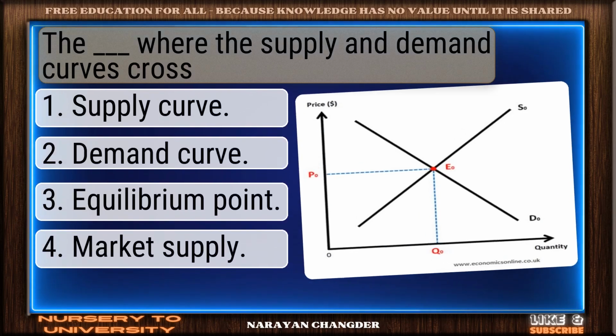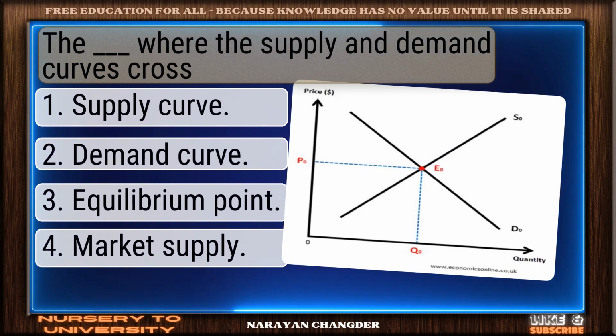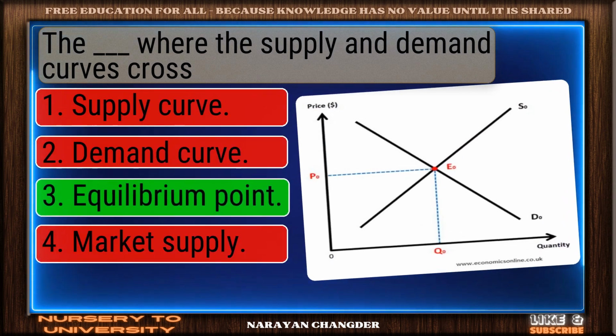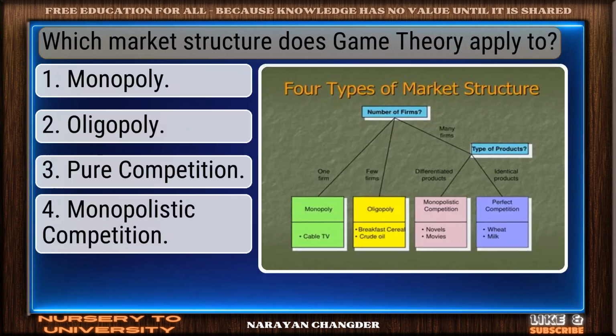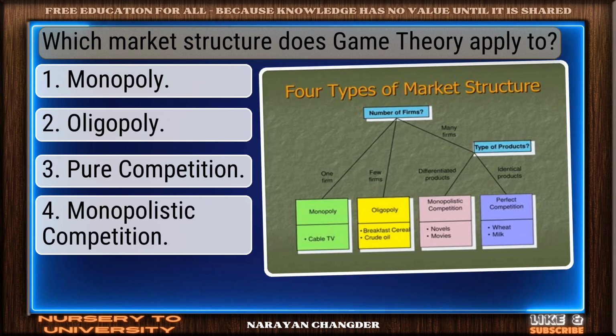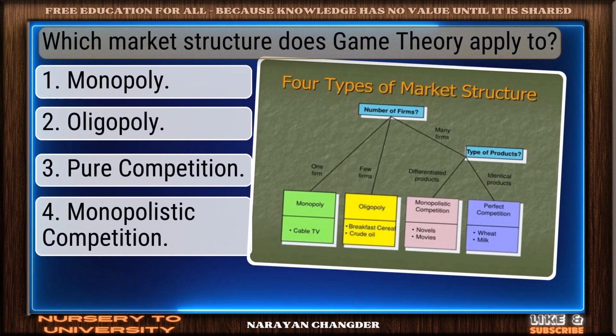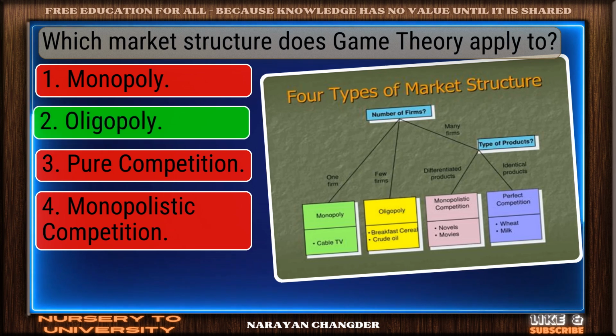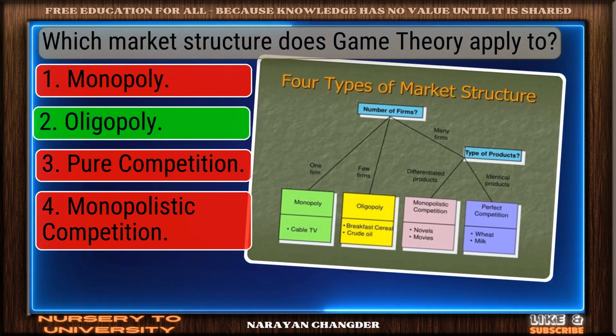The dash where the supply and demand curves cross. You chose equilibrium point, and it is correct. Which market structure does game theory apply to? Well done. Oligopoly is the right choice.